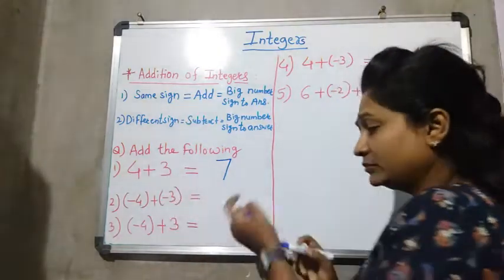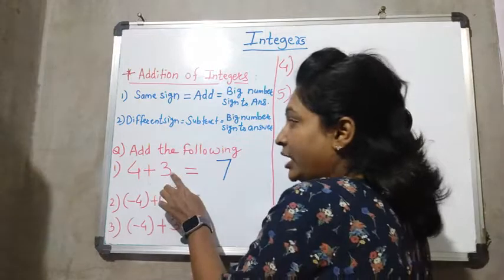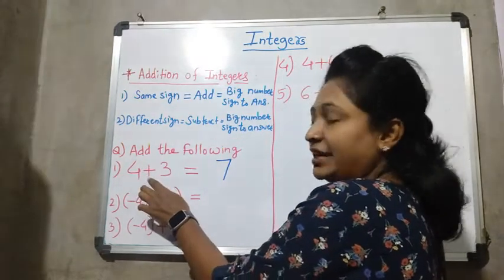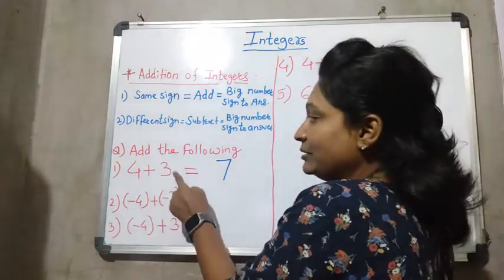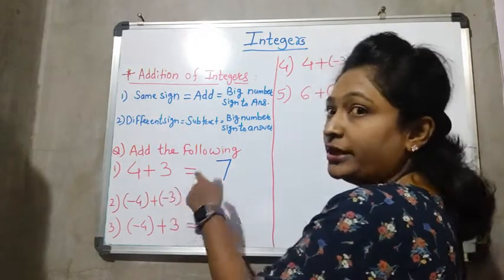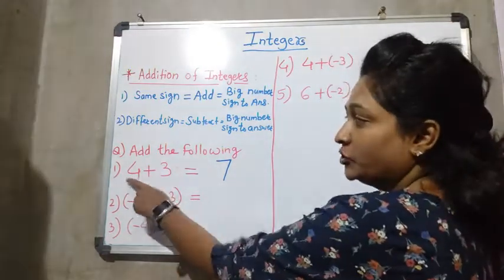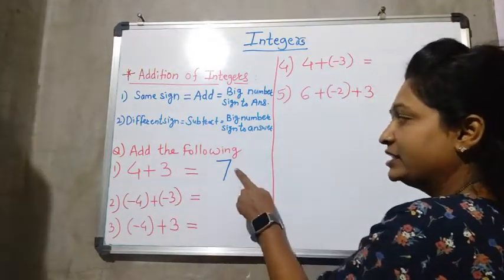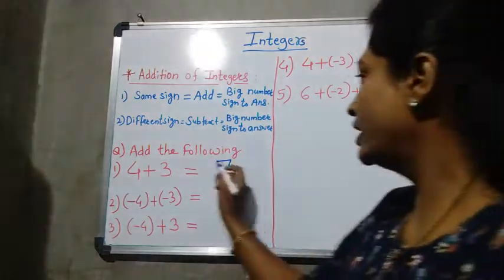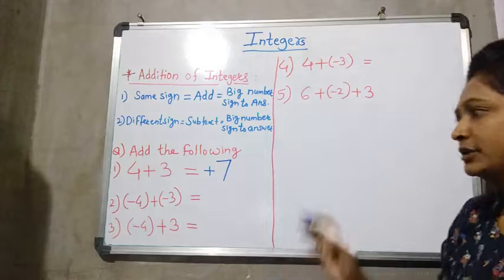And now always remember, students, one thing. Now 3 here, this plus sign is what? This is the addition sign. But always remember, now this addition sign is in front of this 3, so it becomes the sign of 3. So 4 is positive 4 plus positive 3. Your answer will come positive 7. This plus sign, if you want to write, you can write, or it is not necessary.